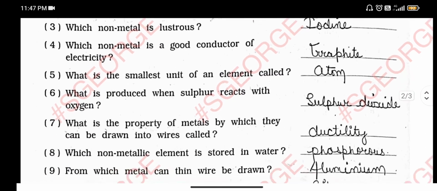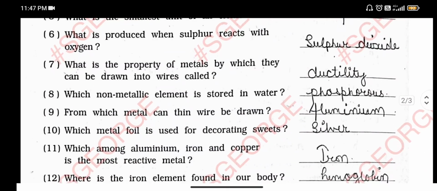What is produced when sulphur reacts with oxygen? Sulphur dioxide is produced when sulphur reacts with oxygen. What is the property of metals by which they can be drawn into wires called? It is called ductility. Only metals have this type of property. Non-metals do not have this property.